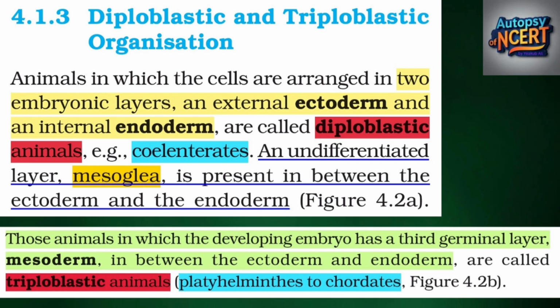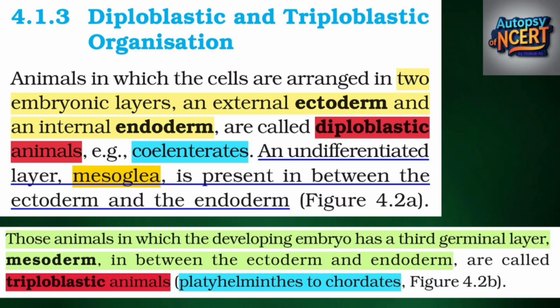4.1.3 Diploblastic and triploblastic organization. Animals in which the cells are arranged in two embryonic layers, an external ectoderm and an internal endoderm, are called diploblastic animals. For example, coelenterates. An undifferentiated layer, mesoglea, is present in between the ectoderm and the endoderm, figure 4.2a.